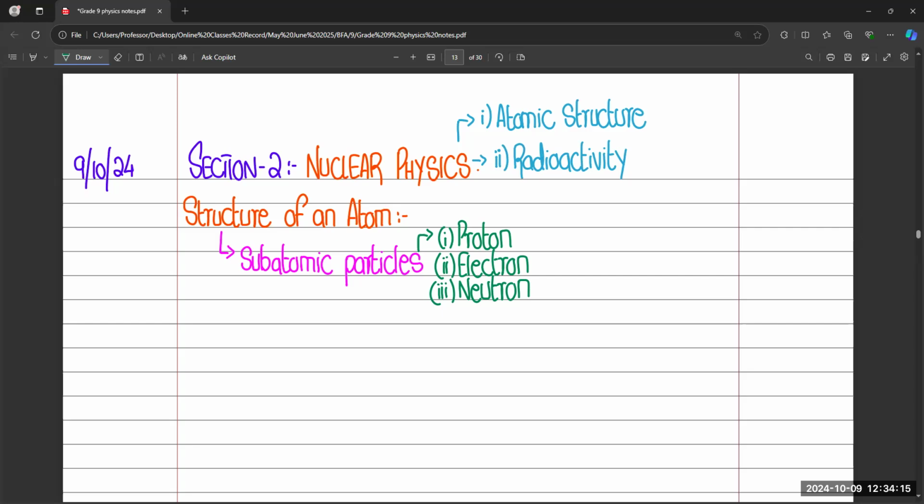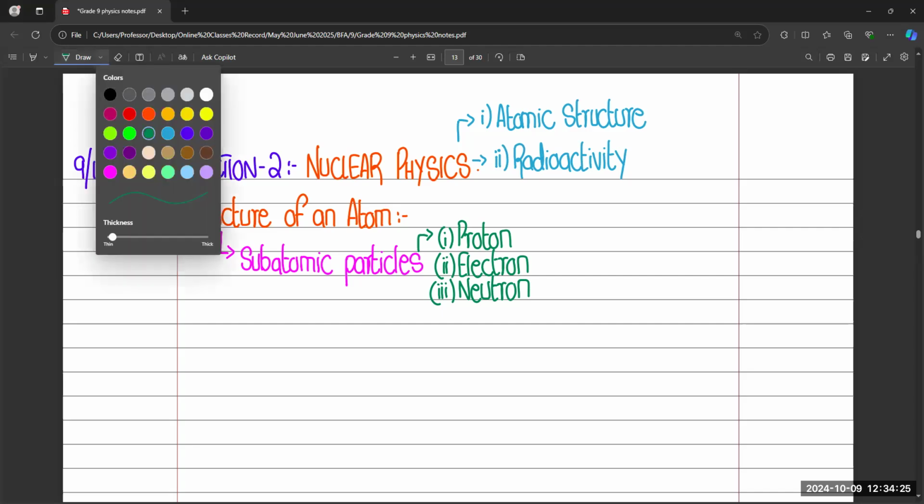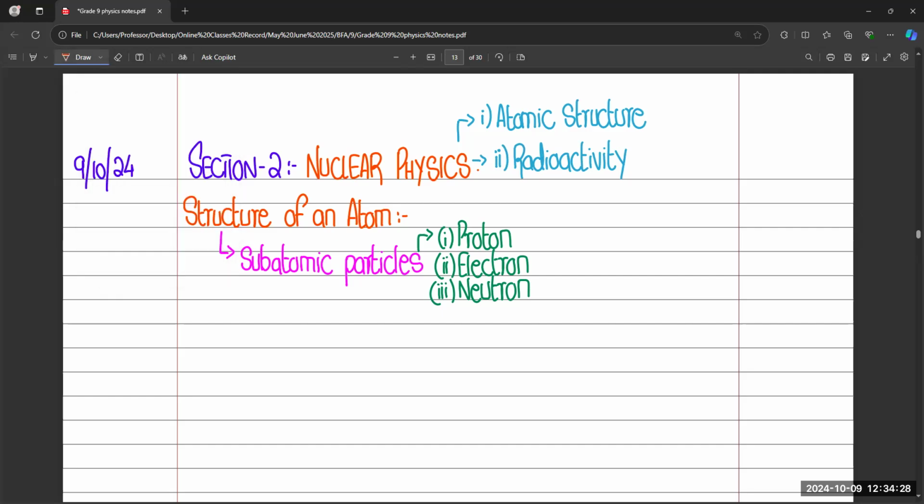Okay. So Alhamdulillah, you all know very much about the structure of an atom, and you already mentioned some things. First of all, if we talk about the proton, definitely you are correct that protons are positively charged particles.